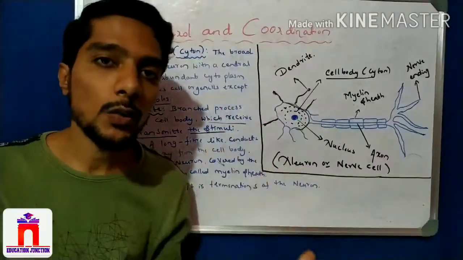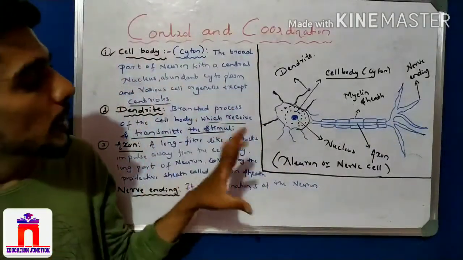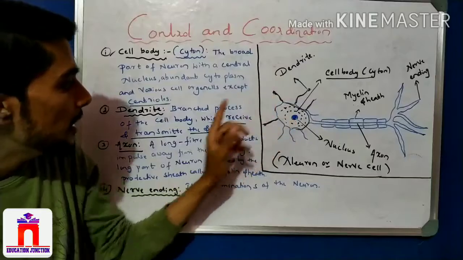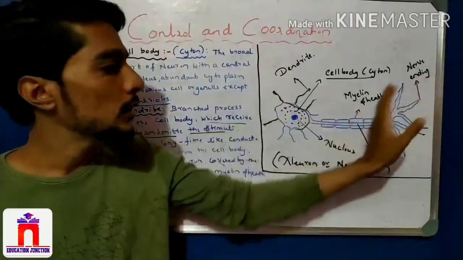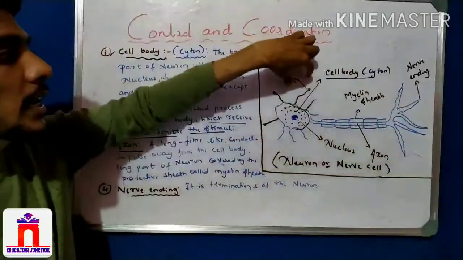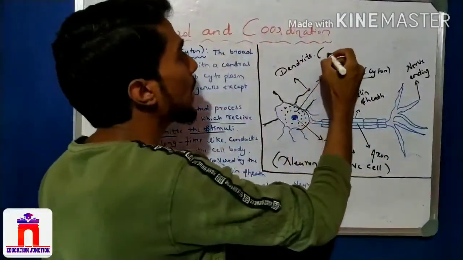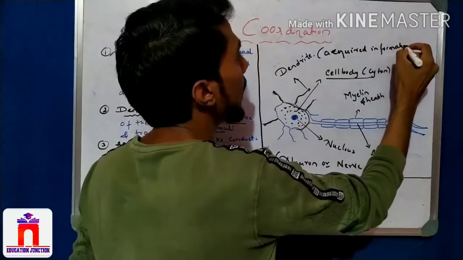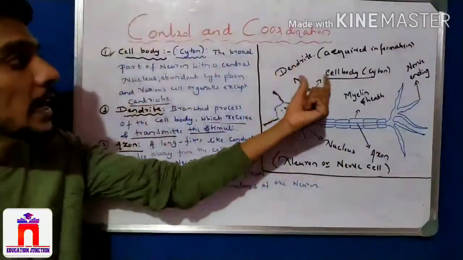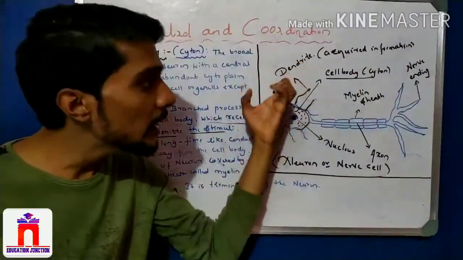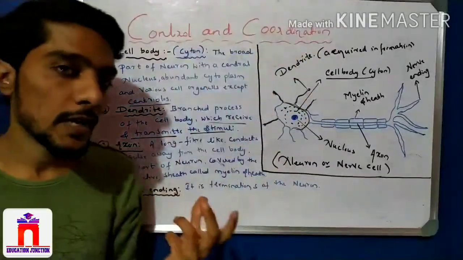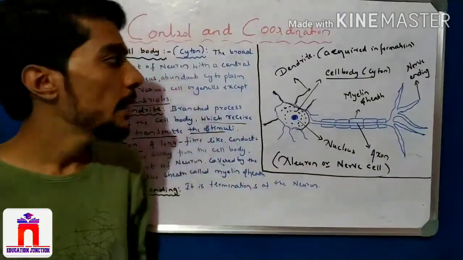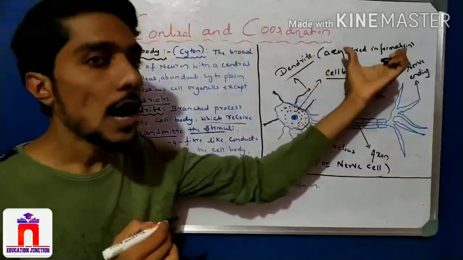Maybe it is taste, maybe sound, maybe smell, anything. All these are first received by the dendrite, and then transmitted through the axon. So what here? Dendrite acquires the information. Okay, dendrite acquires the information. I will say about that in a shortcut. They get the information, right? So that is what a dendrite is. In exams they ask which part of the nerve cell acquires the information, the stimuli. That is the dendrite. So dendrites acquire the information.